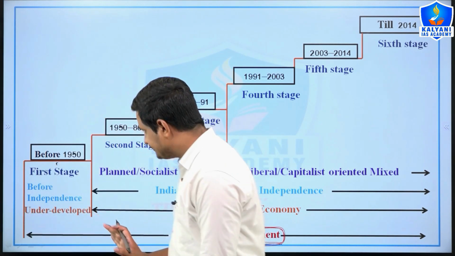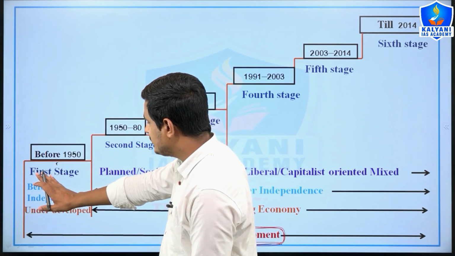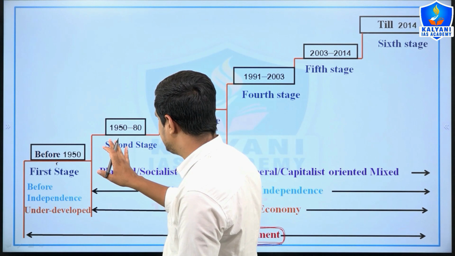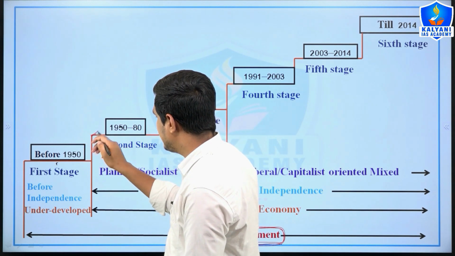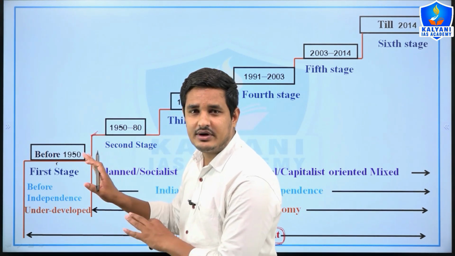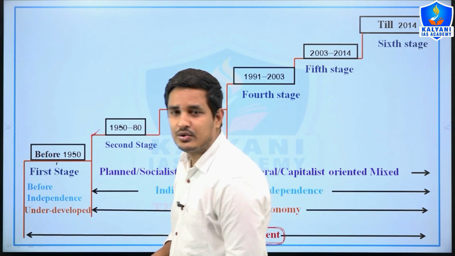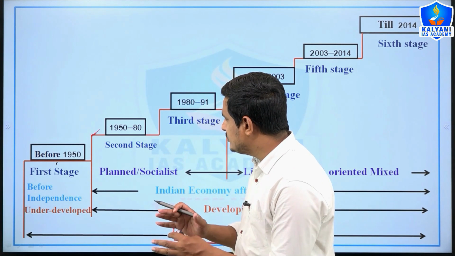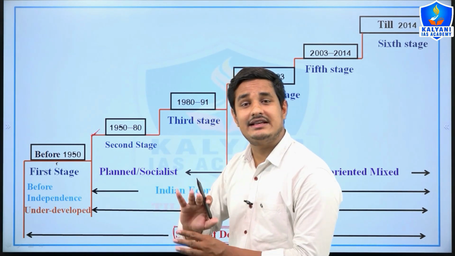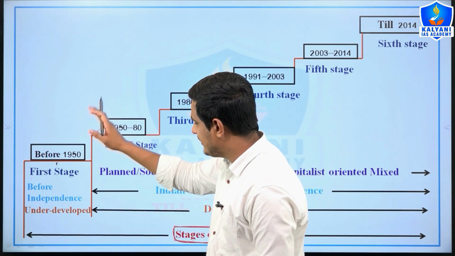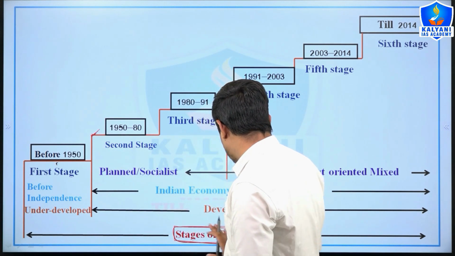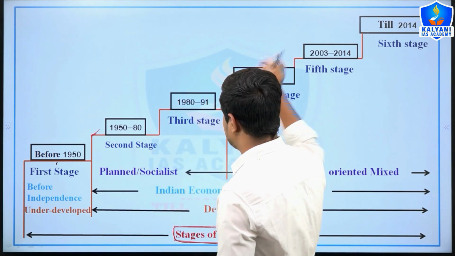Here I would like to tell you that the first stage, second stage, these are not actually fixed stages. You can add or subtract stages according to your question, but according to transitional stages and many structural changes, I have categorized the stages of development in 6 stages, right?